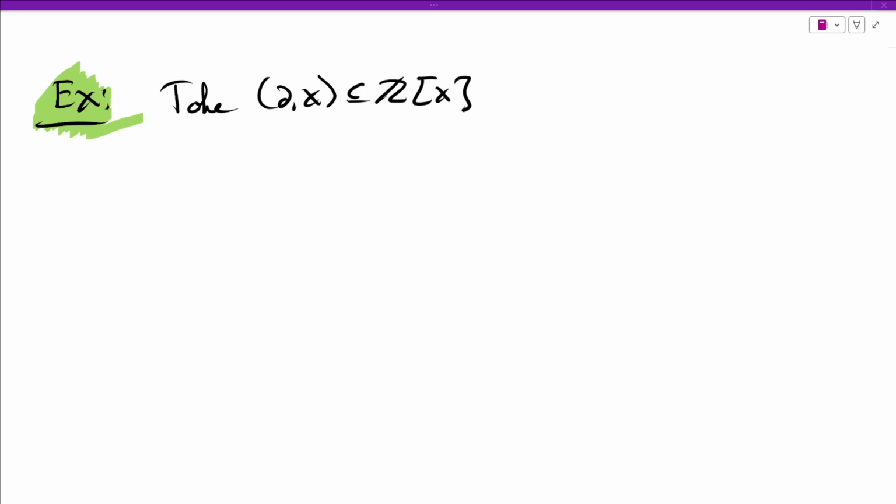Okay, so in this example, we're going to show that not all ideals are principal, namely the ideal generated by the constant polynomial 2 and the constant polynomial x in Z adjoin x is not principal. So we show that this is not principal.